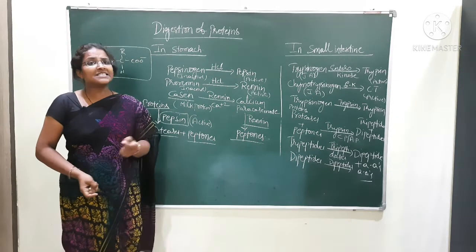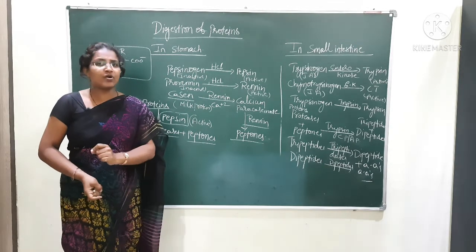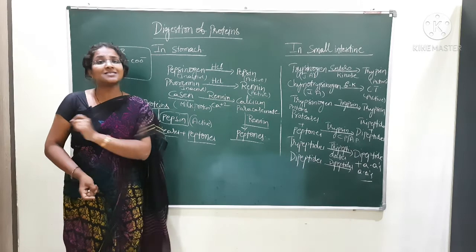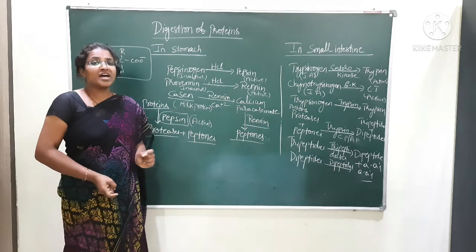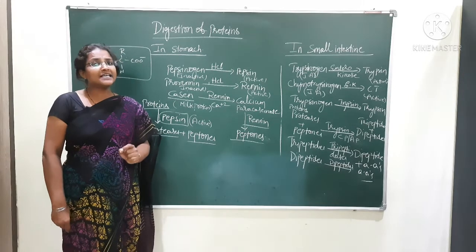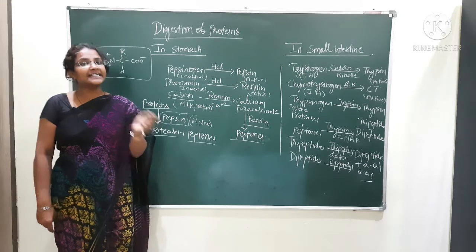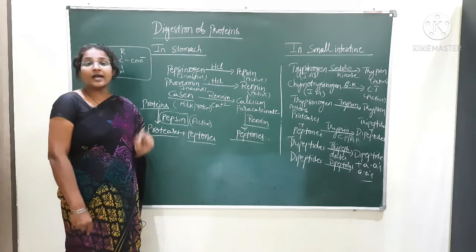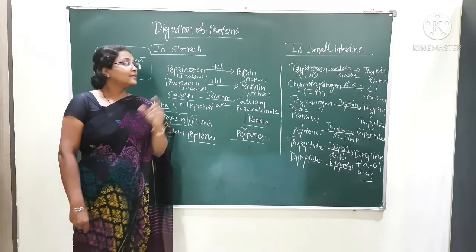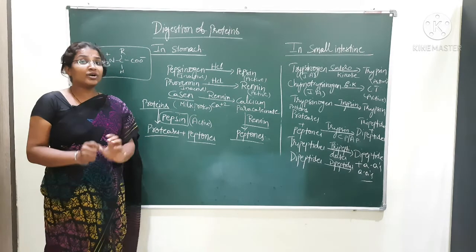Trypsin is an autocatalyst; it converts its own inactive form into active form. Here the autocatalysis takes place in the intestine. Autocatalysis is nothing but trypsin acting on its own inactive form and converting it into the active form. That is called autocatalysis, which we have to remember. This is about the digestion of proteins.